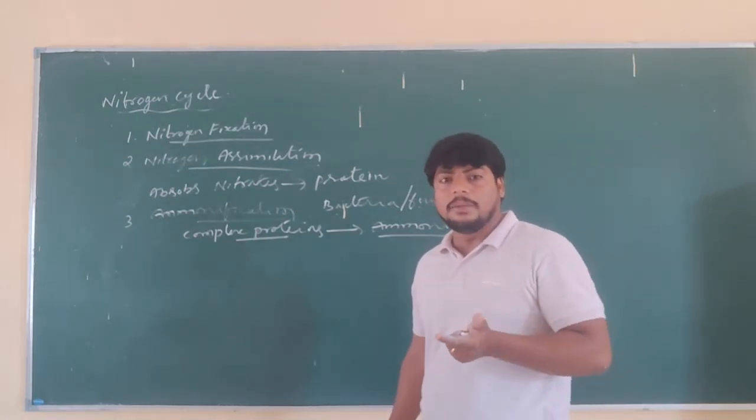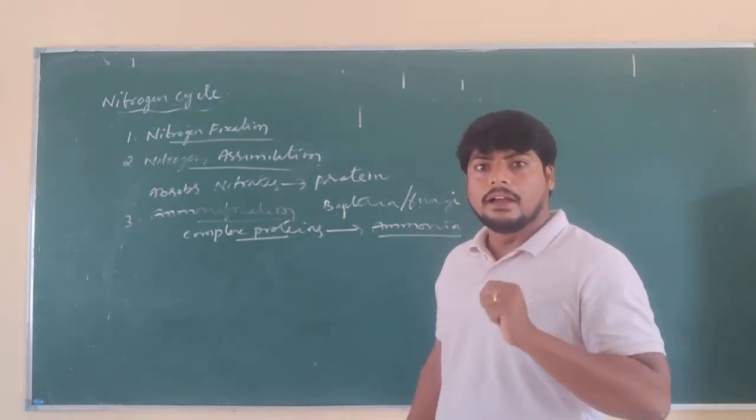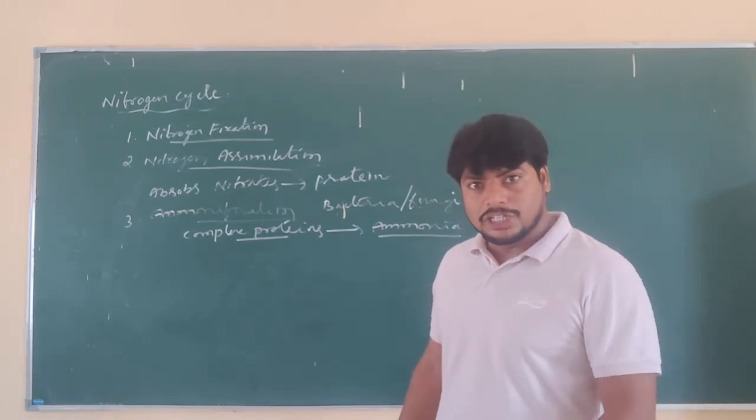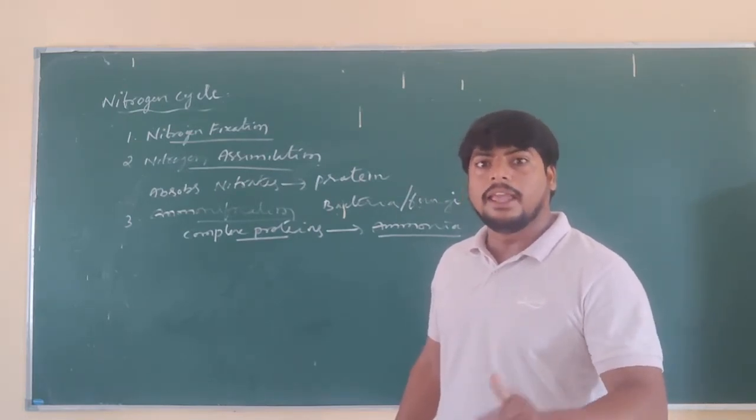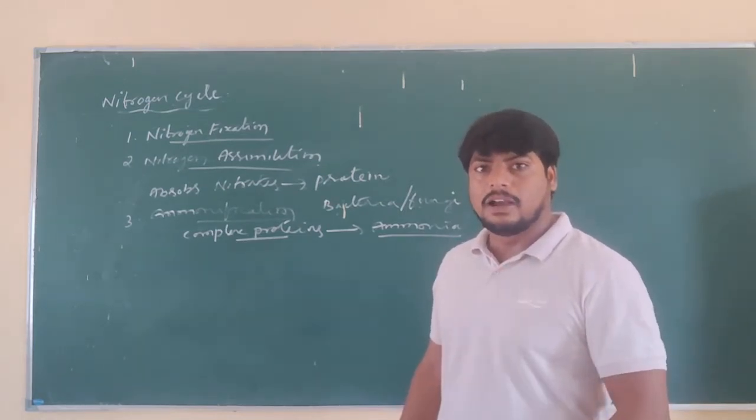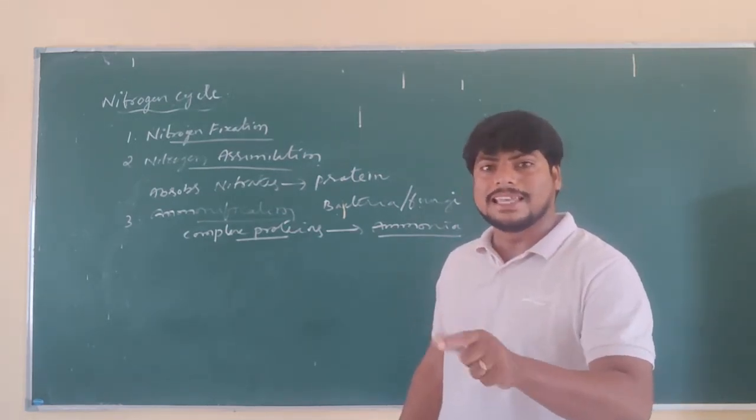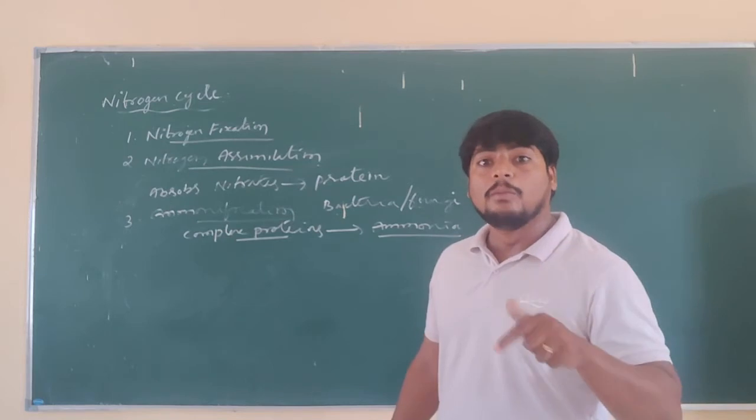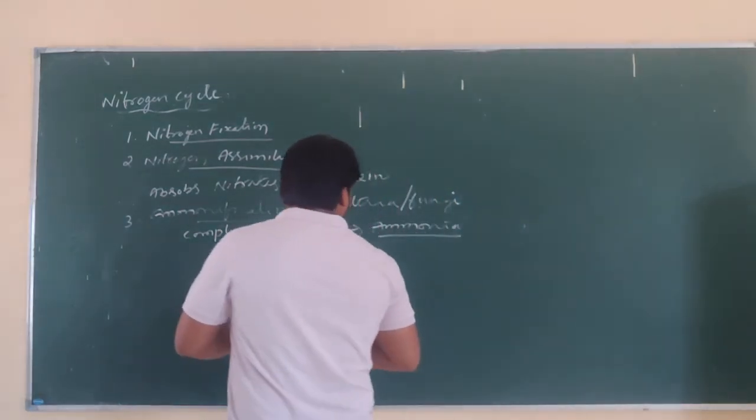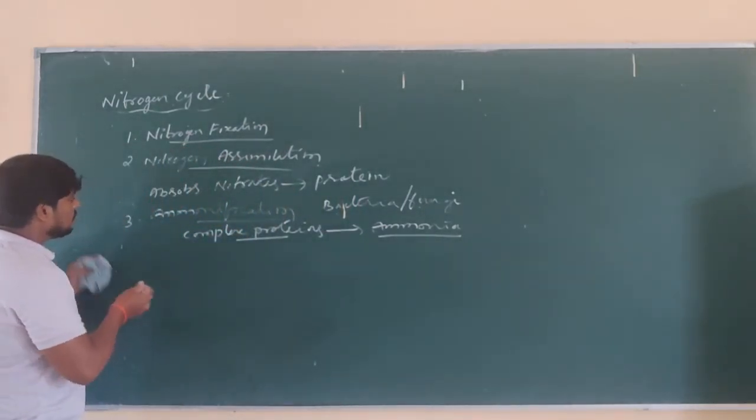So what does ammonification mean? Conversion of complex protein into ammonia by the process of decomposition, which is carried out by bacteria or fungus. That process is called ammonification, and the ammonification process adds ammonia into the soil. That is the ammonification process. And the next process is nitrification.